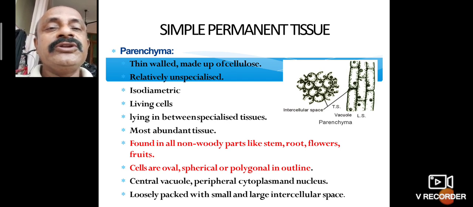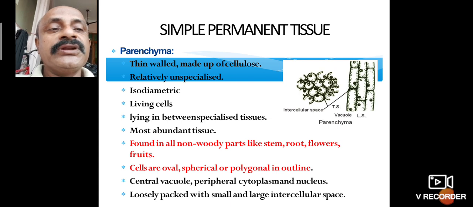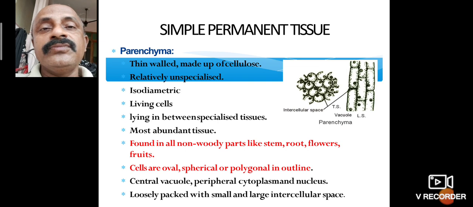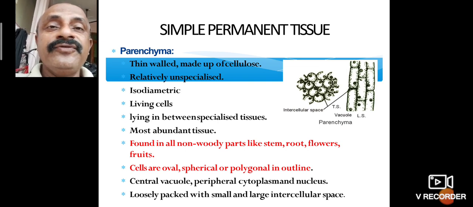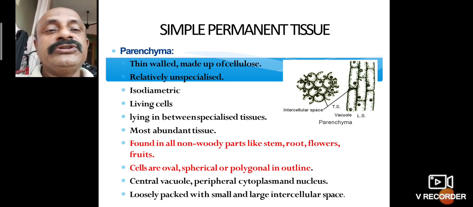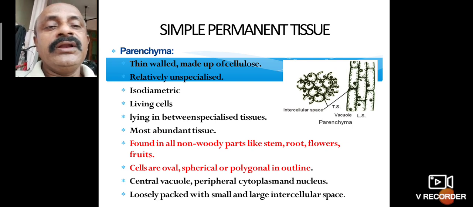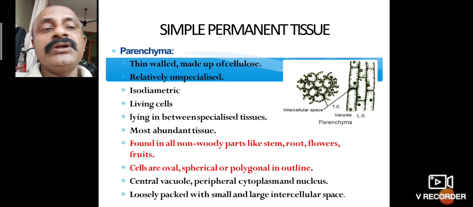They are the most abundant tissues. They are found in all non-woody parts like stem, root, flowers, leaf, fruits and seeds. All of these are called simple permanent tissues. The cells are oval, spherical or polygonal in outline.